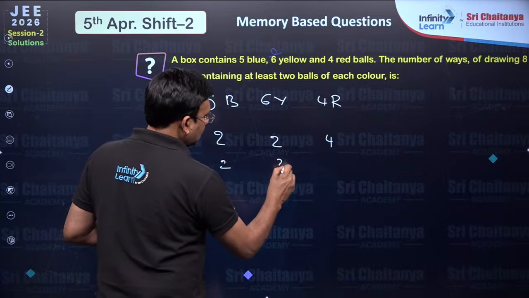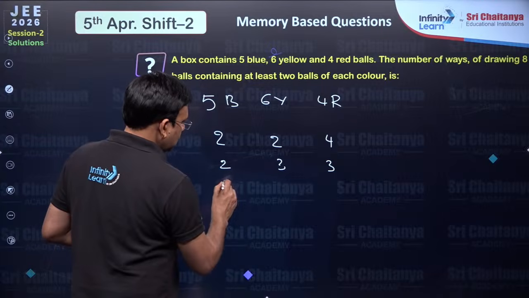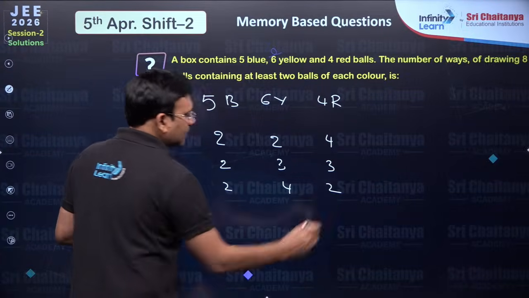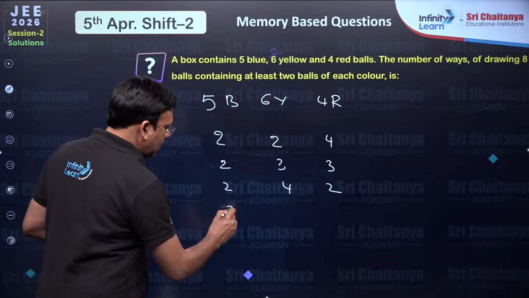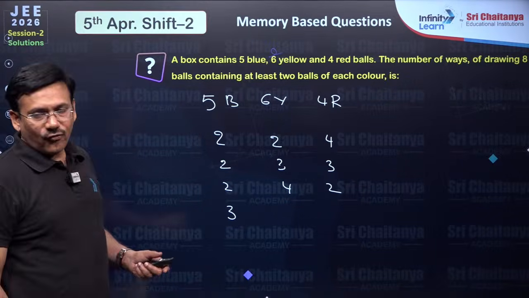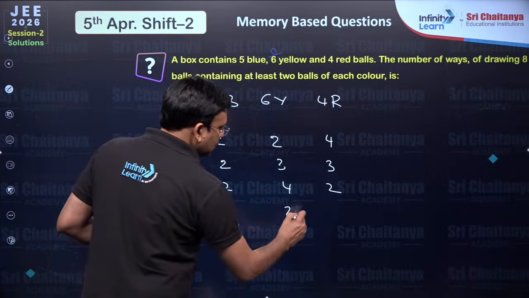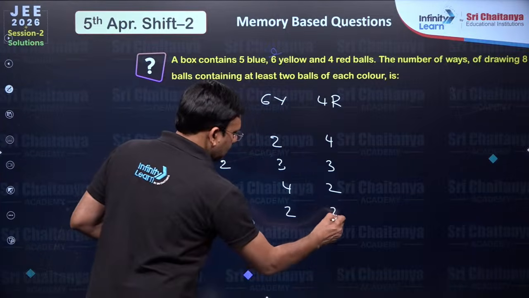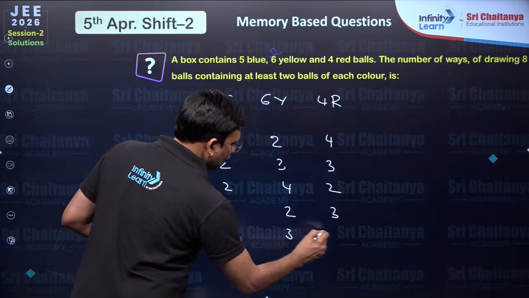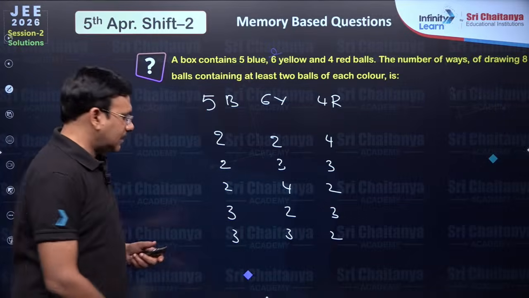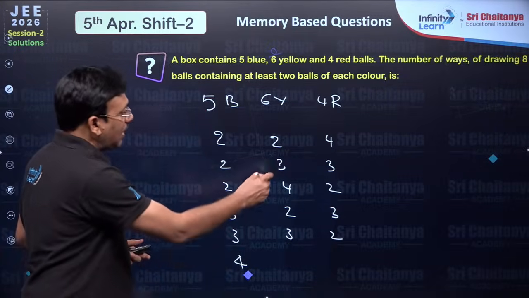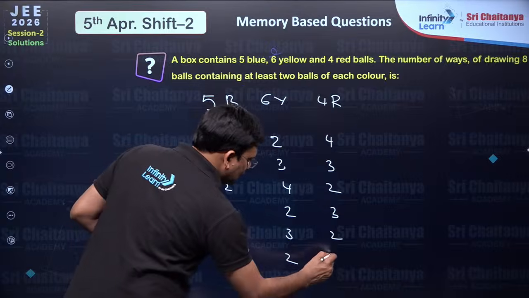This is 2, 3, 3. This is 2, 4, 2, right? Next, you put 3 here, so this should be 5, you can write 3, 2, 3. Then if you take 4 here, you have to take 4, and at least 2 means 2, 2.